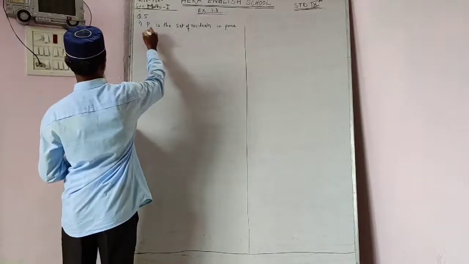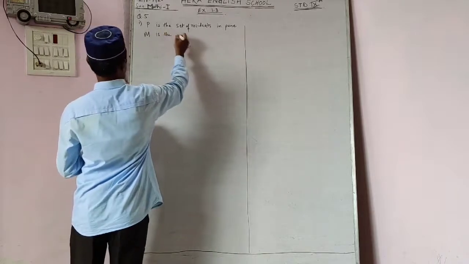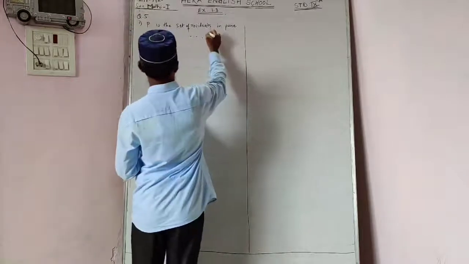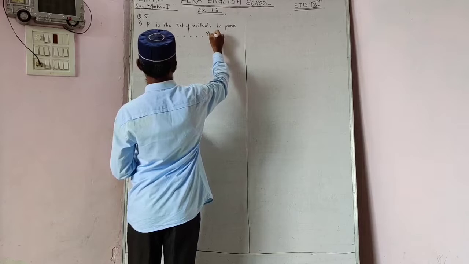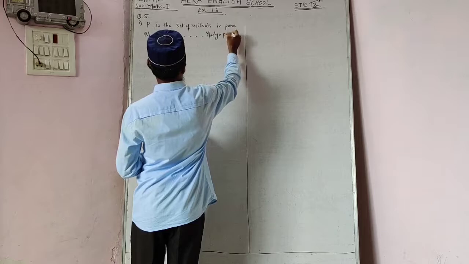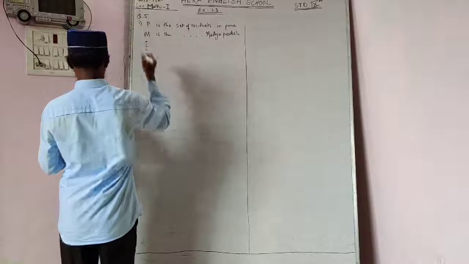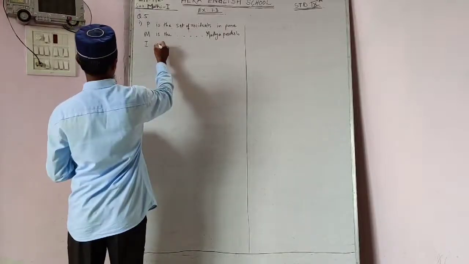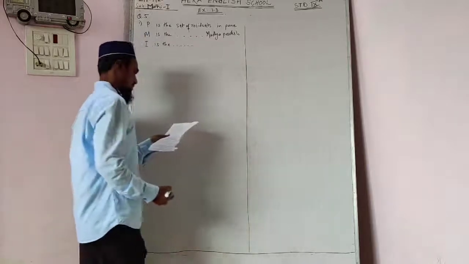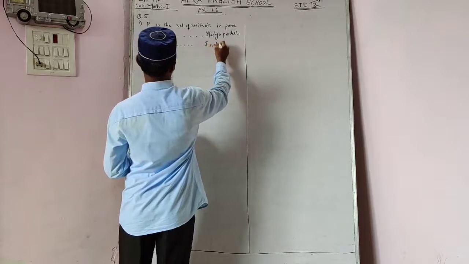Next we have the set M, the set of residents in Madhya Pradesh, MP. Next we are given I, the set of residents in Indore, those people living in Indore.